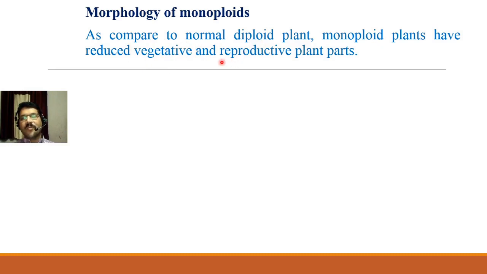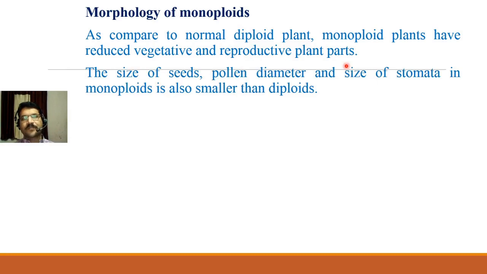They also produce small flowers, small flower parts, and smaller fruits and seeds. So all these reproductive parts are also reduced as compared to diploid plants. This is the first and very important morphological character of monoploids.